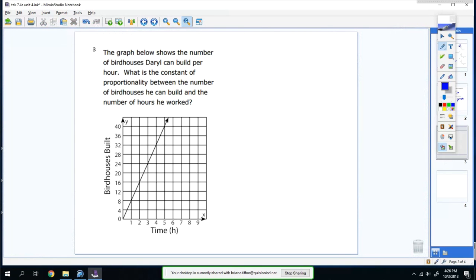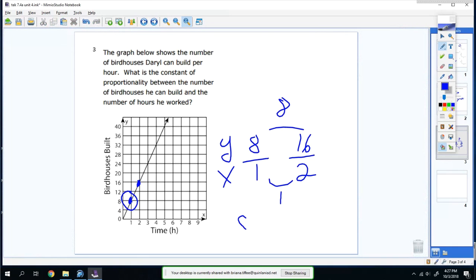All right, last one. The graph below shows the number of birdhouses Daryl can build per hour. What's the constant of proportionality? What you need to do is find 2 points on the line to find the constant. So point 1, the x is 1 and the y is 8. The next point is 16 and the x is 2. So the difference between here is 8, and the difference between here is 1. So it'd be 8 over 1, as we wrote on the first ratio, which is 8.